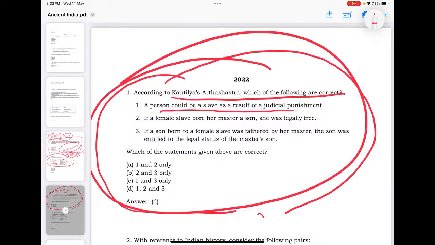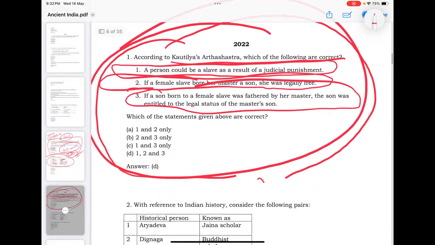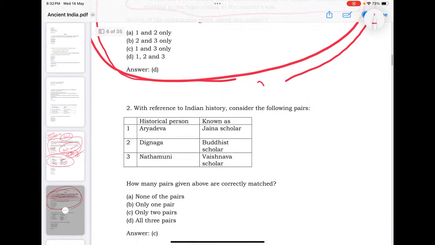See, a person could be a slave as a result of judicial punishment. If a female slave bore her master a son, she is legally free. A son born to a female slave fathered by the master is entitled to the legal status of the master's son. We found all three are fine.